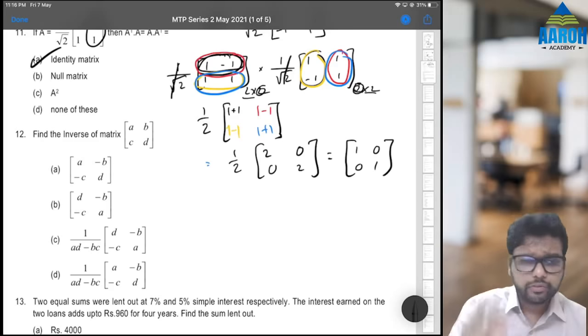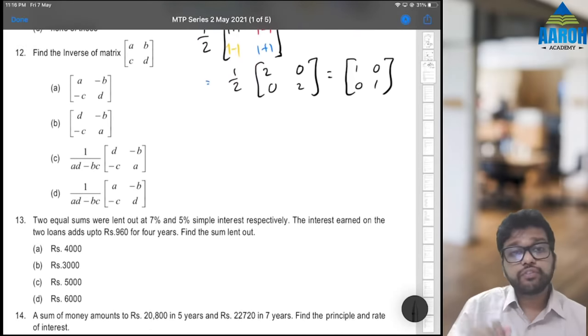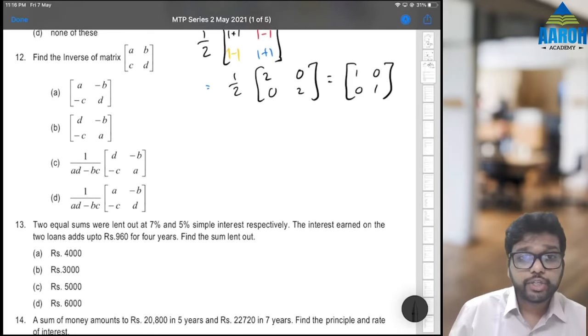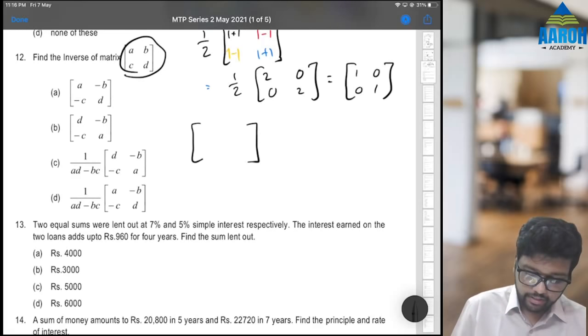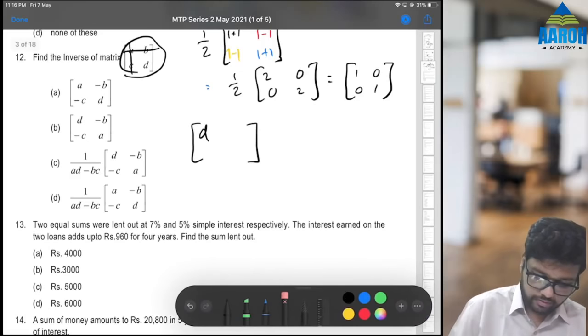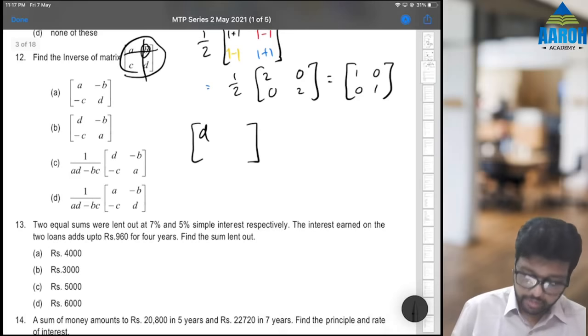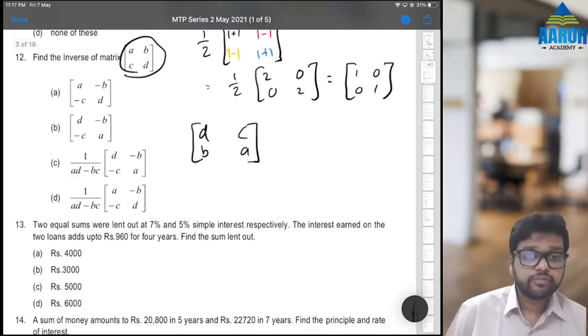It took a little time. Next, 12th, find inverse of this matrix. Now inverse of 2 by 2 matrix is easy. Inverse is what? We have to find adjoint first. So for that, let's find minors. For minors we'll delete this row, this column, so D. Then similarly, let me erase up. For this position we'll delete this row, this column, that means C. And by similar logic we can get minors as B and A.